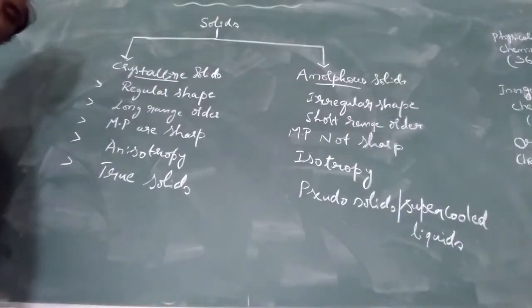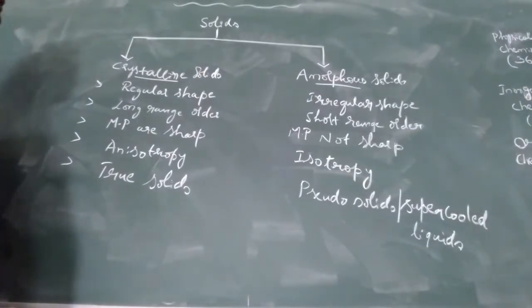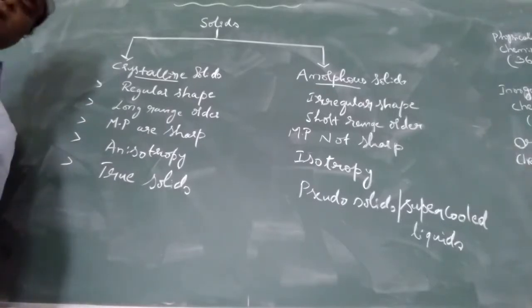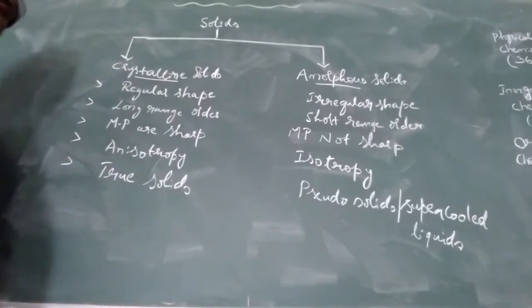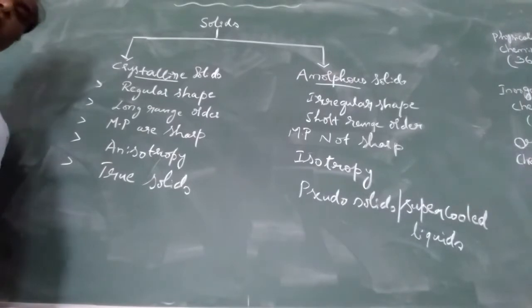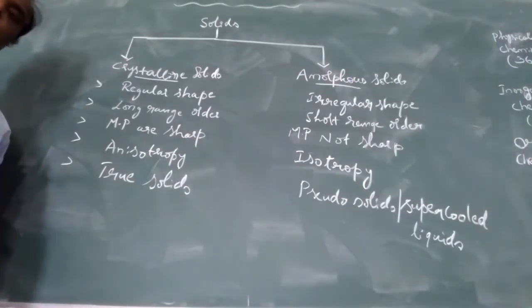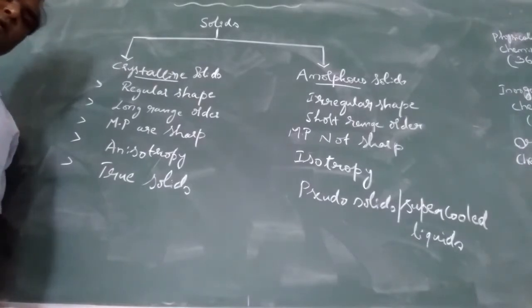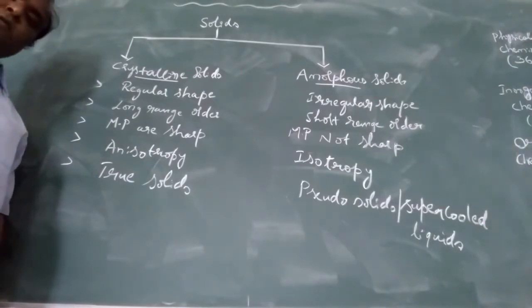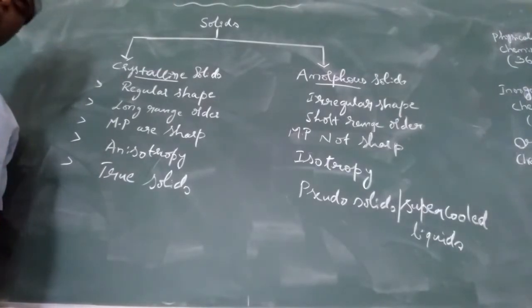Okay, so now coming to the classifications of crystalline and amorphous solids. Solids are classified into two types, crystalline and amorphous solids. So what are crystalline solids? Where the arrangement of constituent particles is in a regular pattern, whereas in amorphous solids, the arrangement of constituent particles is in an irregular pattern.